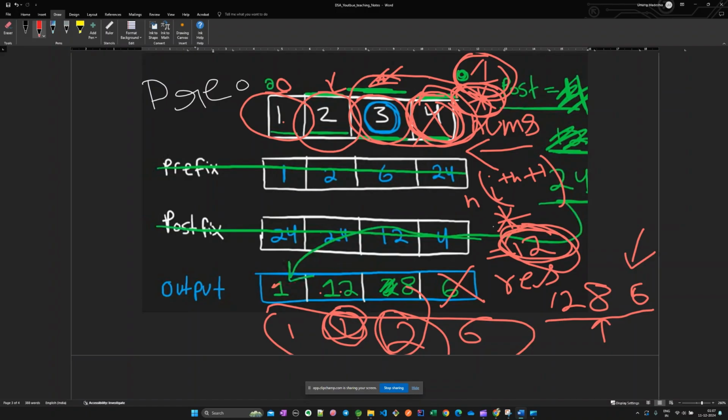So the postfix number is 12 currently, and the new number would be 12 into the i plus 1 number, 12 into 2, 24. Okay, are you getting it? So the new postfix for this number would be 12 into 2, 24.